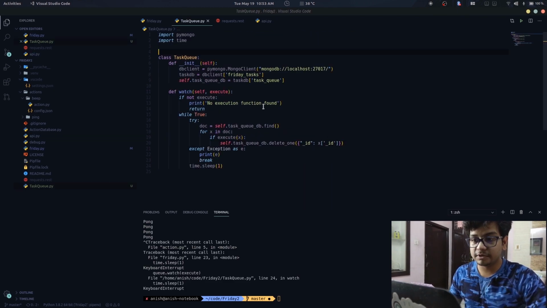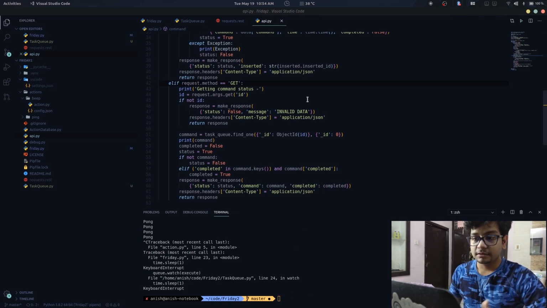Now here we also have a task queue class. This is a simple Python class that handles the task. What it does is it polls the DB continuously every 1 second and checks if there are tasks available. If there are, then it goes ahead and executes those tasks according to the given command and then spawns the process. So yeah, basically it can be used to spawn new tasks by calling the API.